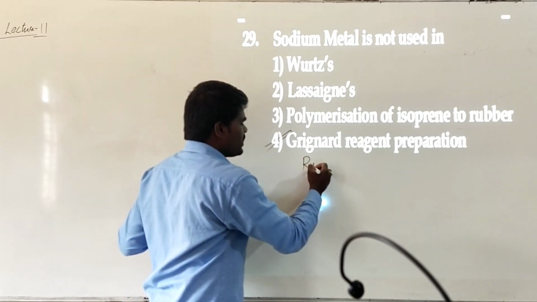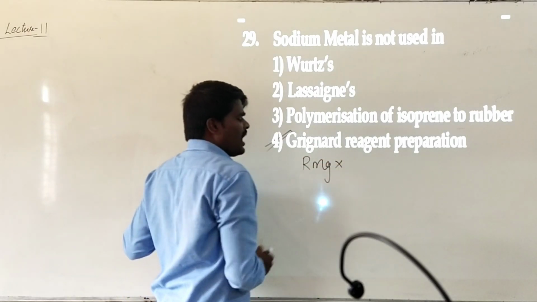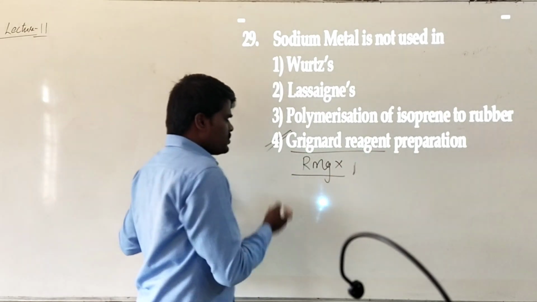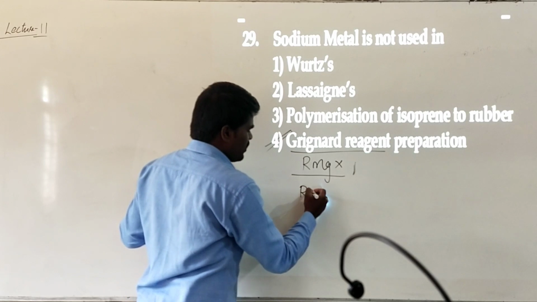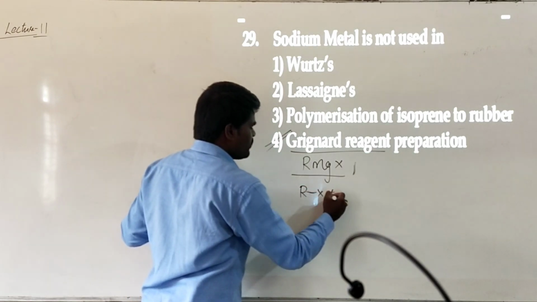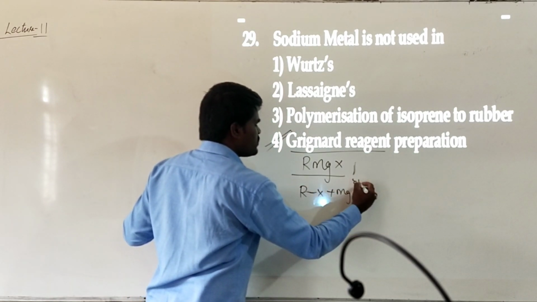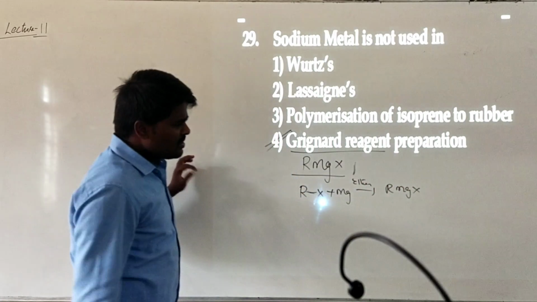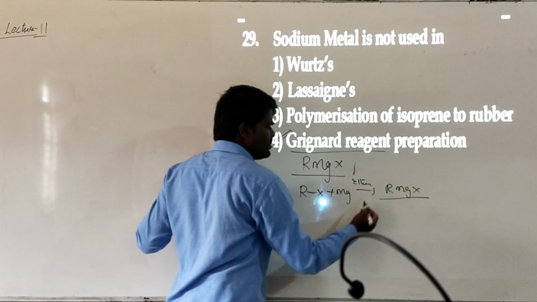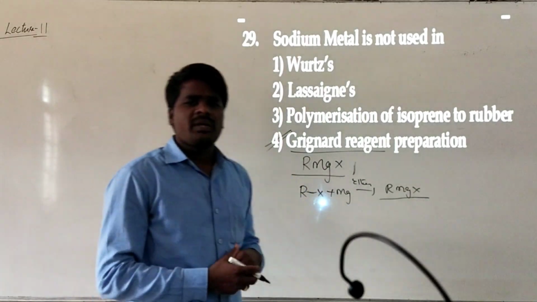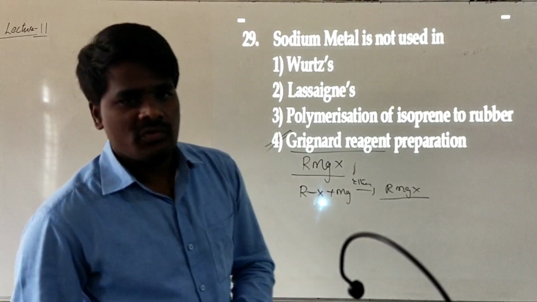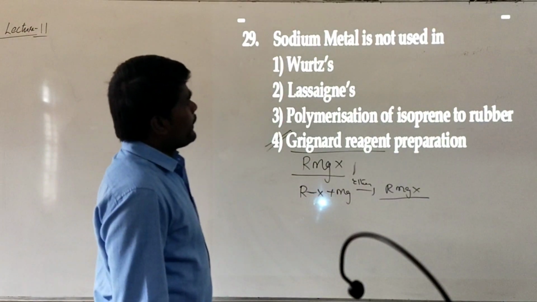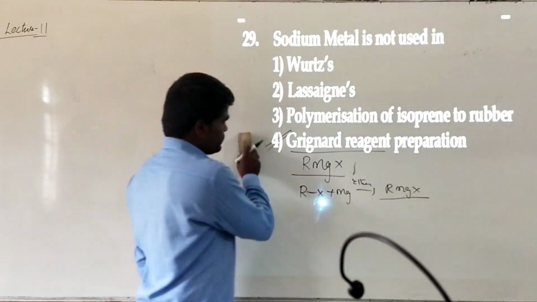Grignard reagent is nothing but alkyl magnesium halide. Generally it is prepared from the reaction of alkyl halide with magnesium in presence of dry ether. It forms the corresponding Grignard reagent. This is one of the very important reagents which is used to prepare almost all organic compounds. So sodium is not utilized in Grignard reagent.